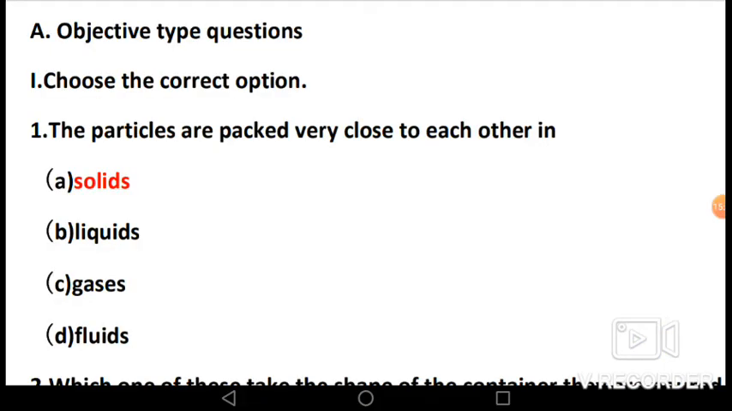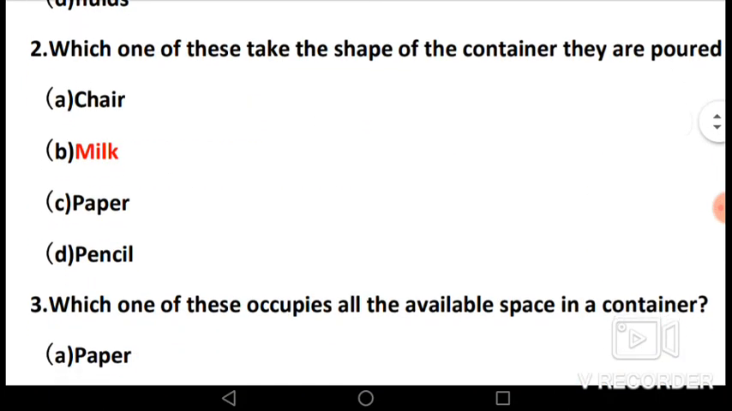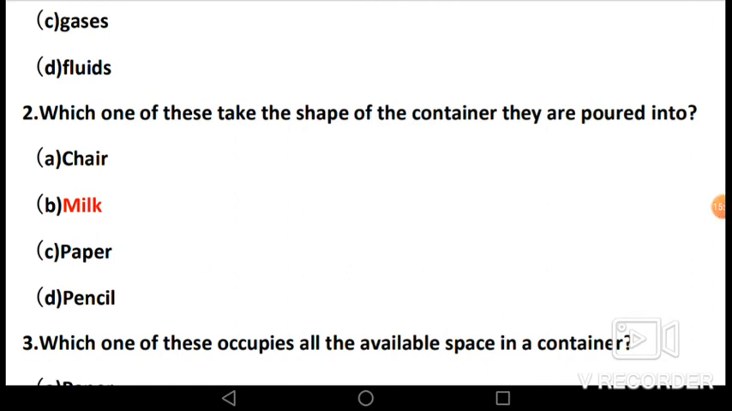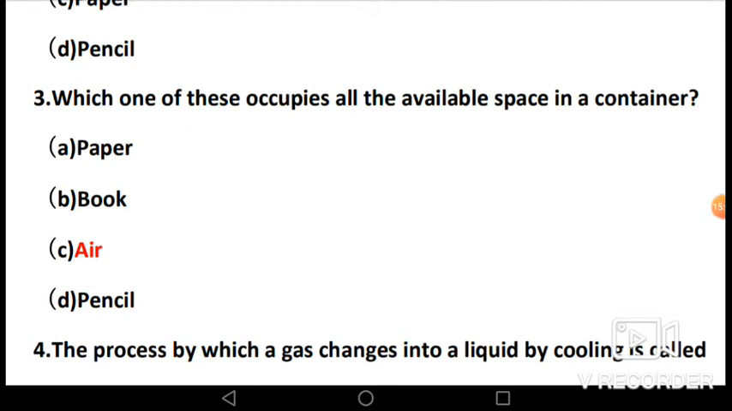Now let's revise. Choose the correct option and fill in the blanks. First, the particles are packed very close to each other in. The answer is solids. Which one of these takes the shape of the container they are poured into? The answer is milk. Which one of these occupies all the available space in a container? The answer is air.